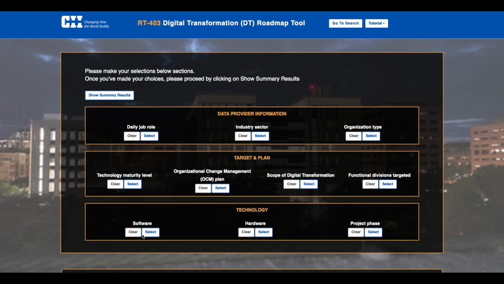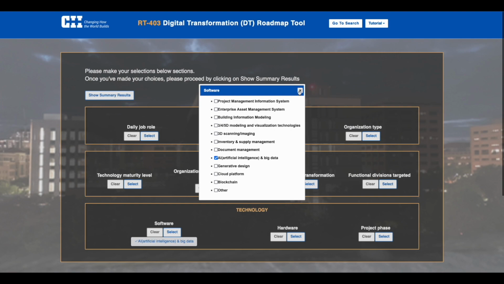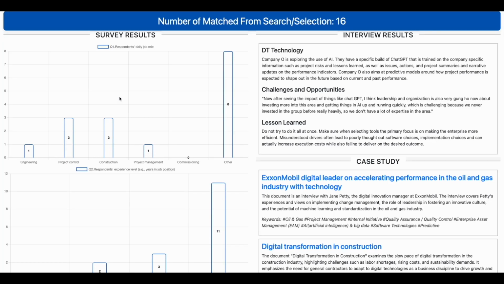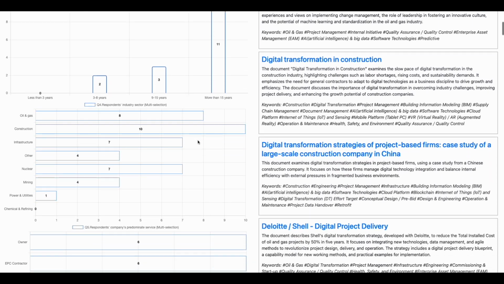Let's suppose I'm interested in learning about digital transformation efforts using artificial intelligence and big data. I can go into the road mapping tool, select that software, and go up to Show Summary Results. When I do, I can see that we found 16 different results in our survey that pertain to this particular type of digital transformation. I see results related to survey responses. I also see a few snippets from interviews, and finally I see a selection of case studies. This may be industry white papers or academic publications that have some relevance to artificial intelligence.